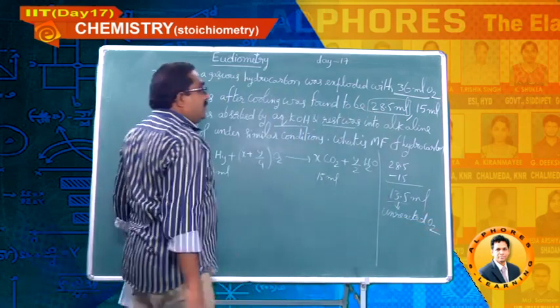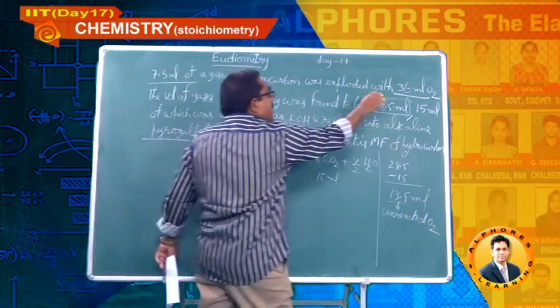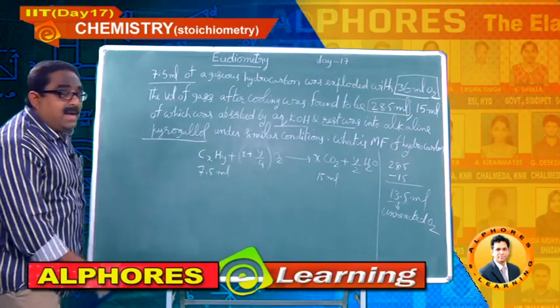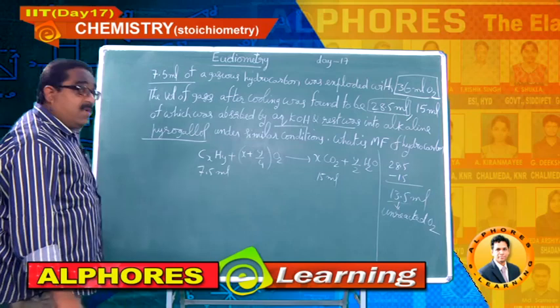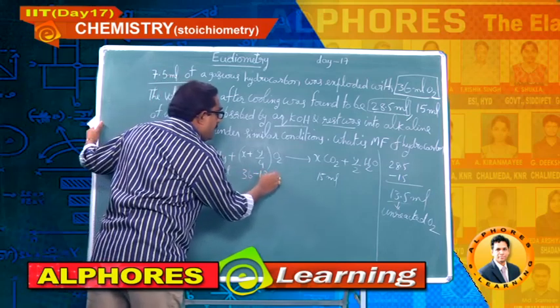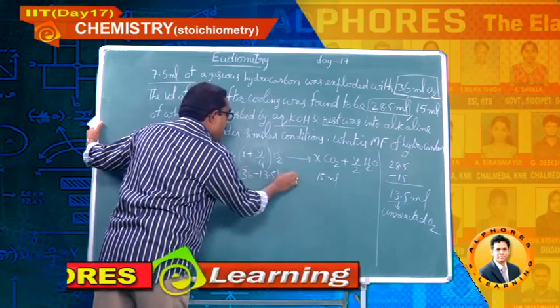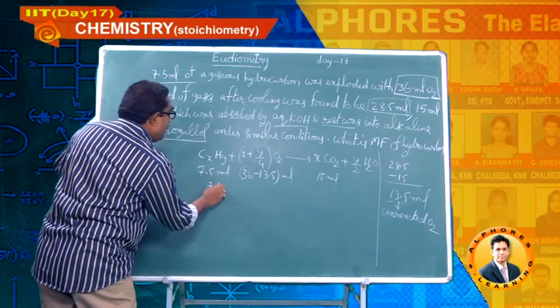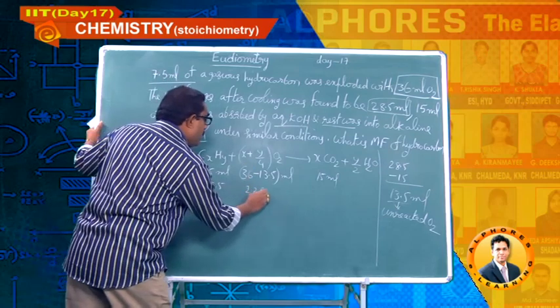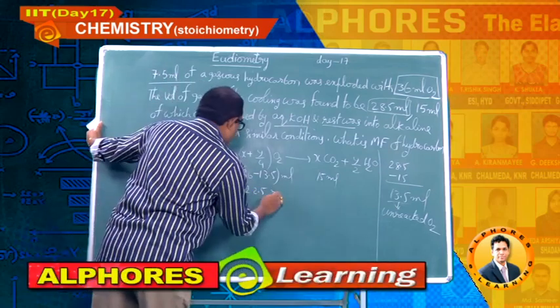So what is the volume of oxygen given? 36 ml. Out of that, unreacted is 13.5. So the reacted oxygen is 36 minus 13.5, which is 22.5 ml.